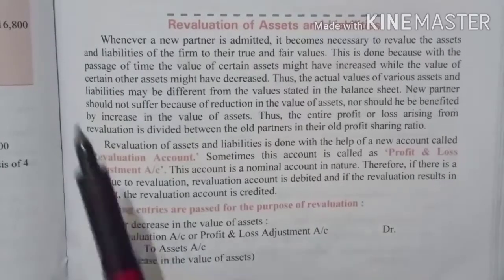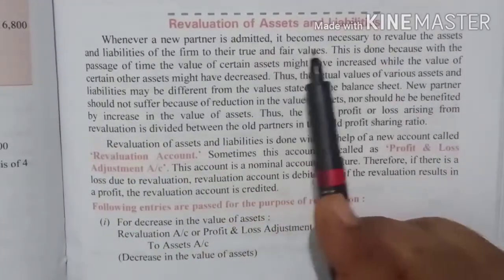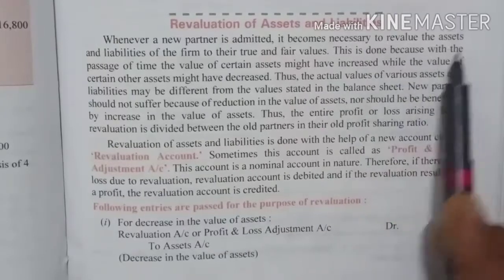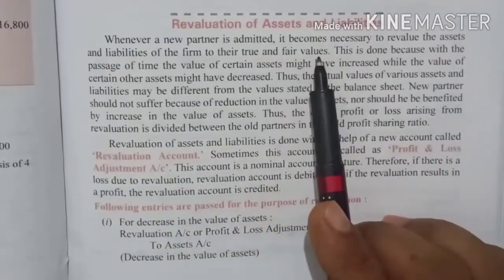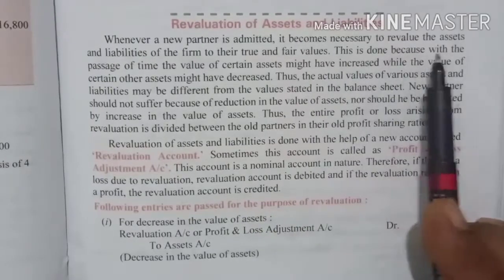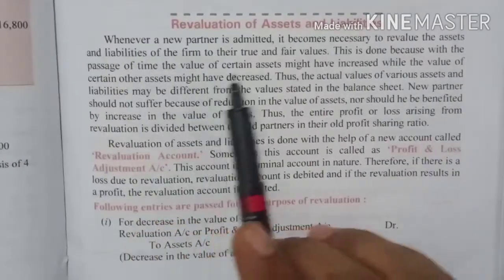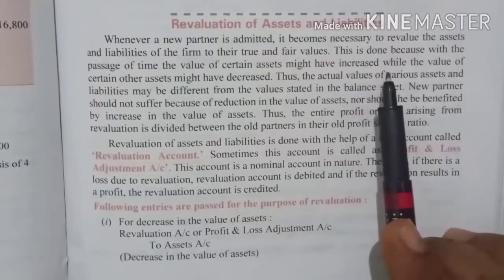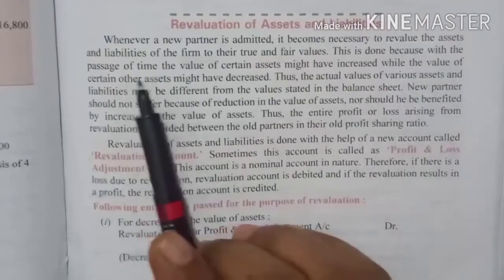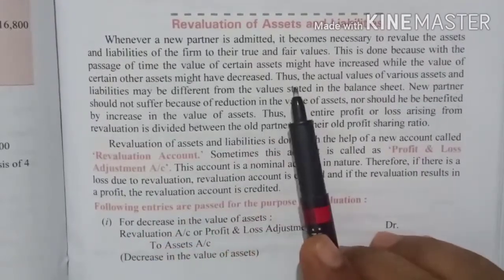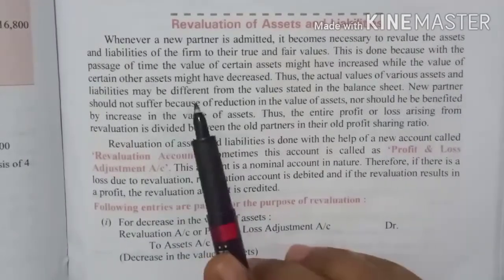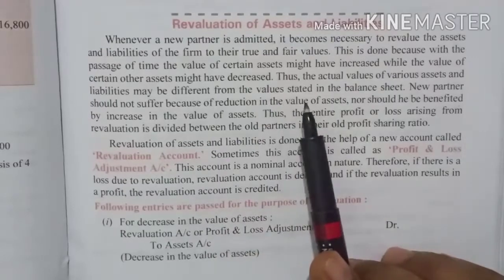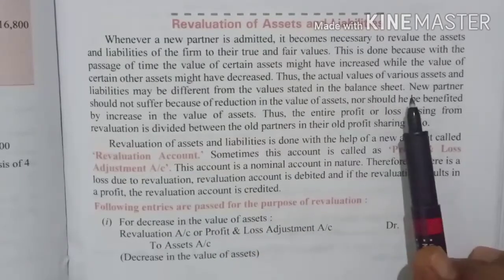Am I clear? So whenever a new partner is admitted, it becomes necessary to revalue the assets and liabilities of the firm to their true and fair value. Okay, this is done because with the passage of time, the value of certain assets might have increased while the value of certain other assets might have decreased. Thus, the actual value of various assets and liabilities may be different from the value stated in the balance sheet.